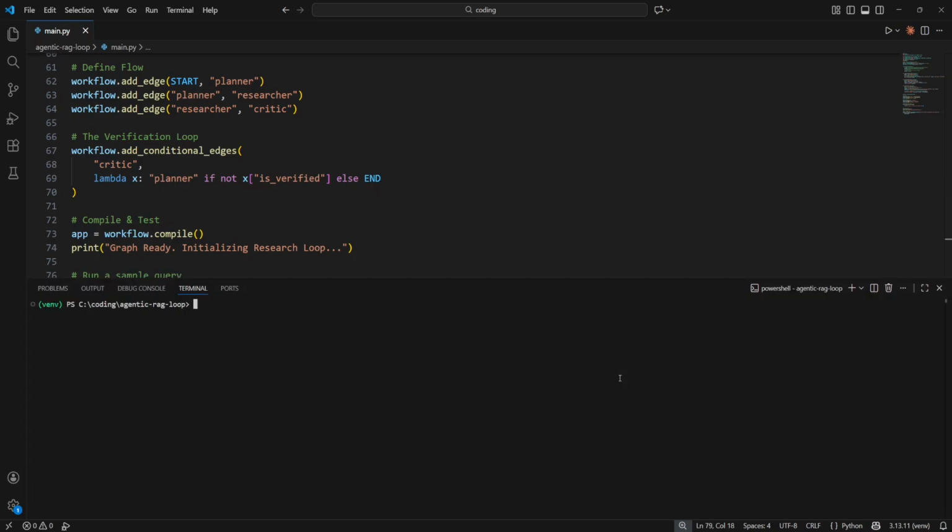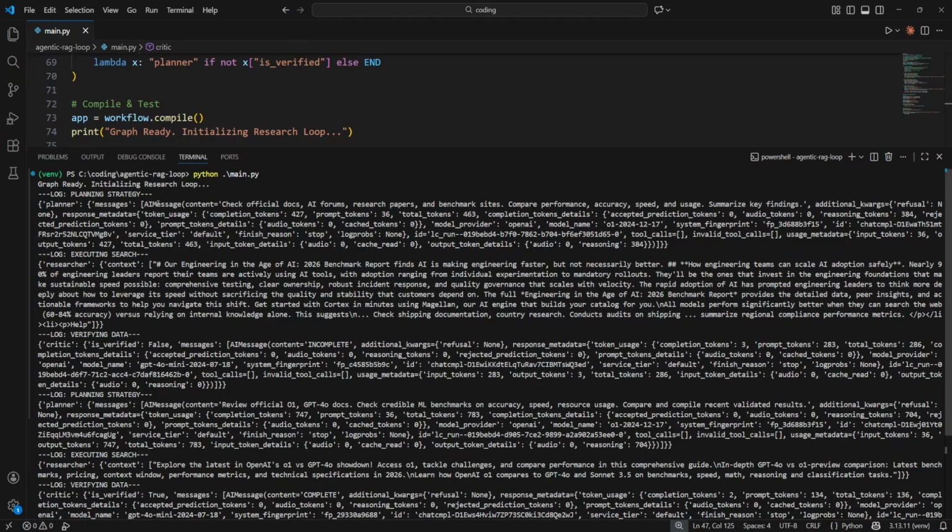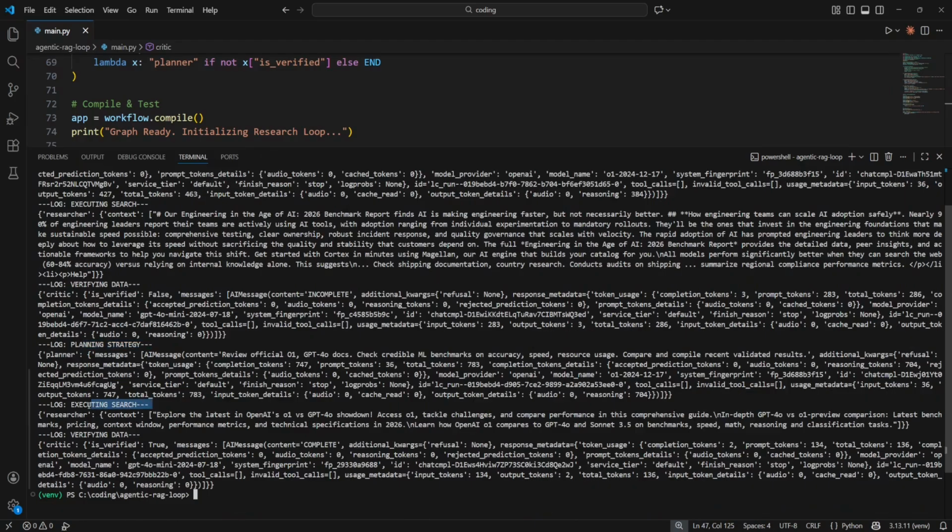Let's open the terminal and type python main.py. The execution now is done. It can take a while, but it's worth it. Here you can see the steps that it has taken. It first went through the planning stage, then it went to the execution phase, then to the verifying one, planning, then execution, verifying again, and on the second time that it tried to verify the new search, it succeeded.